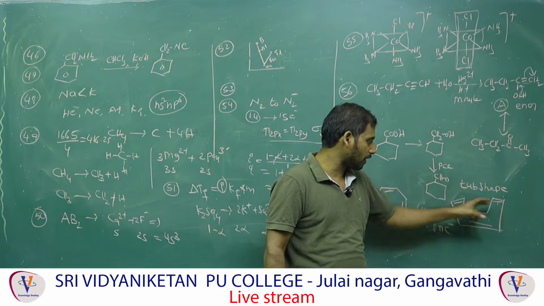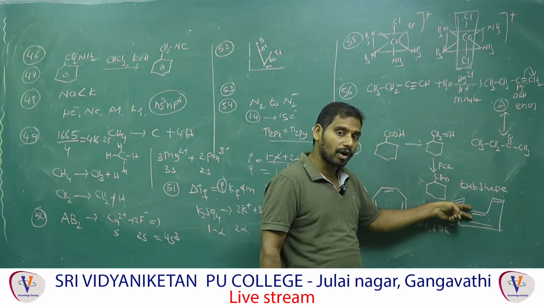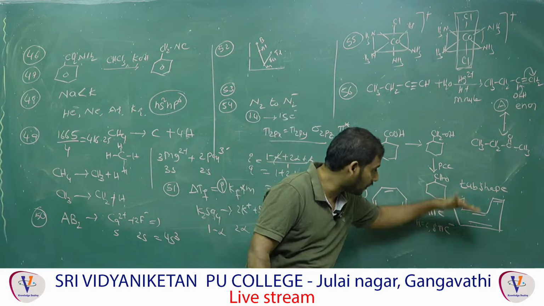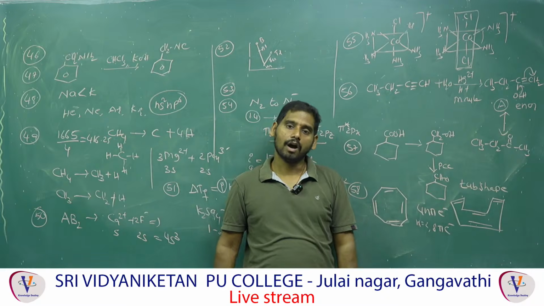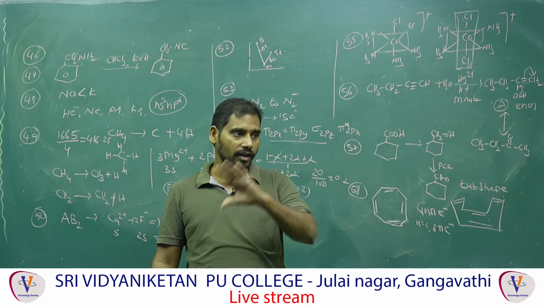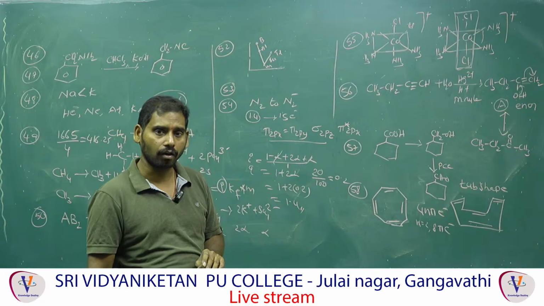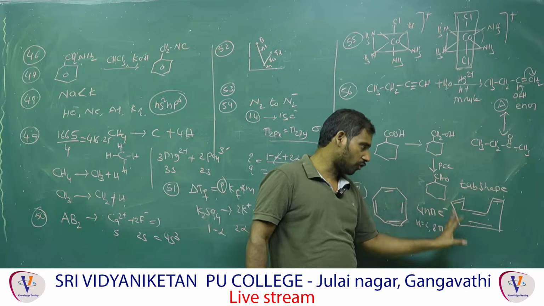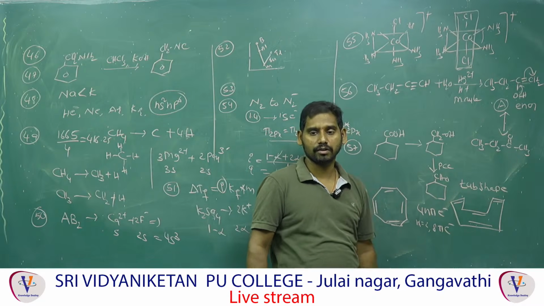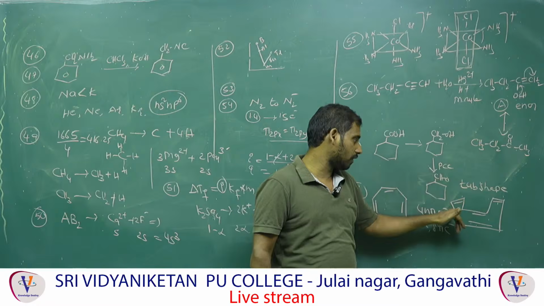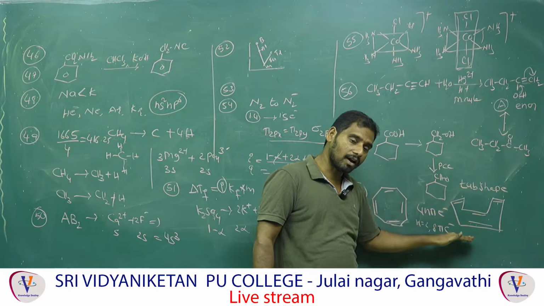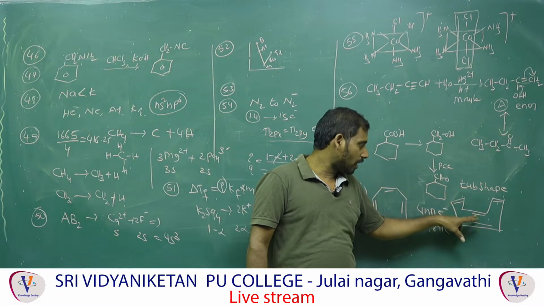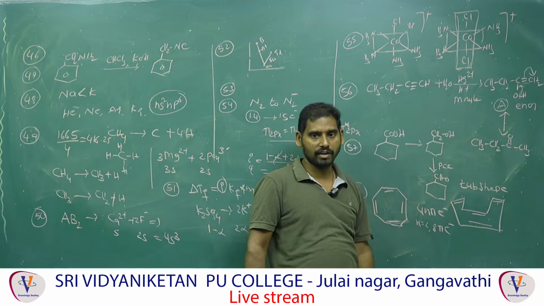That means two pi bonds are out of the plane. Two pi bonds are in one plane, and the other two pi bonds are in another plane. This one is below the plane, that one is above the plane. That means all are not in one plane. If all were in one plane, that is called planar, but this is not planar. Out of the plane. You should consider only 2 bonds, any 2 bonds, either these 2 or these 2, downward or upward, either bottom or top. Anyone you have to consider, because those 2 are in one plane.